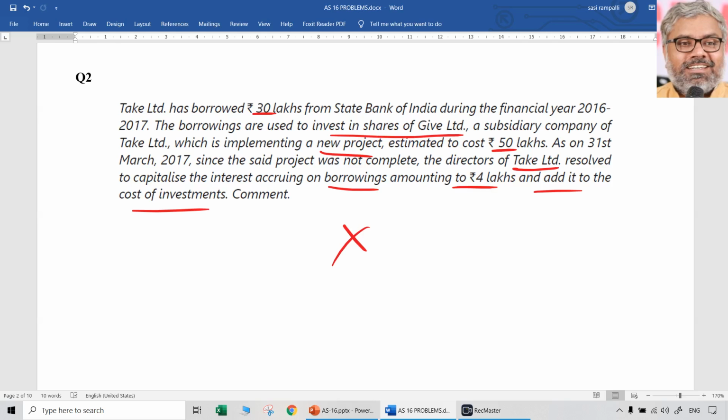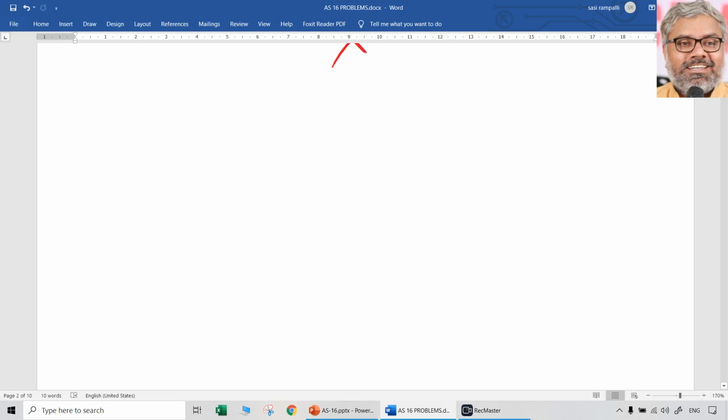We don't know anything about Give Limited, so we don't have to worry about it and write about it. As far as Take Limited is concerned, the board of directors' decision to capitalize this interest is inappropriate, since investment in shares is not a qualifying asset. For that purpose, we have to write the theory. What is a qualifying asset? Why is this not a qualifying asset? All those theoretical aspects have to be written, and then the conclusion has to be clearly mentioned.